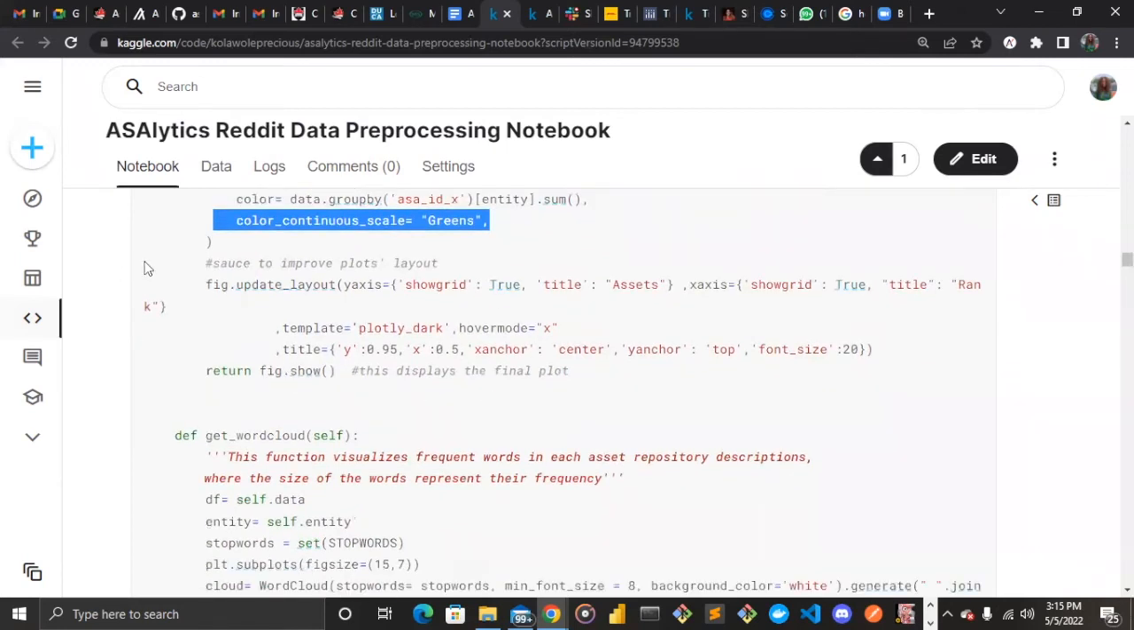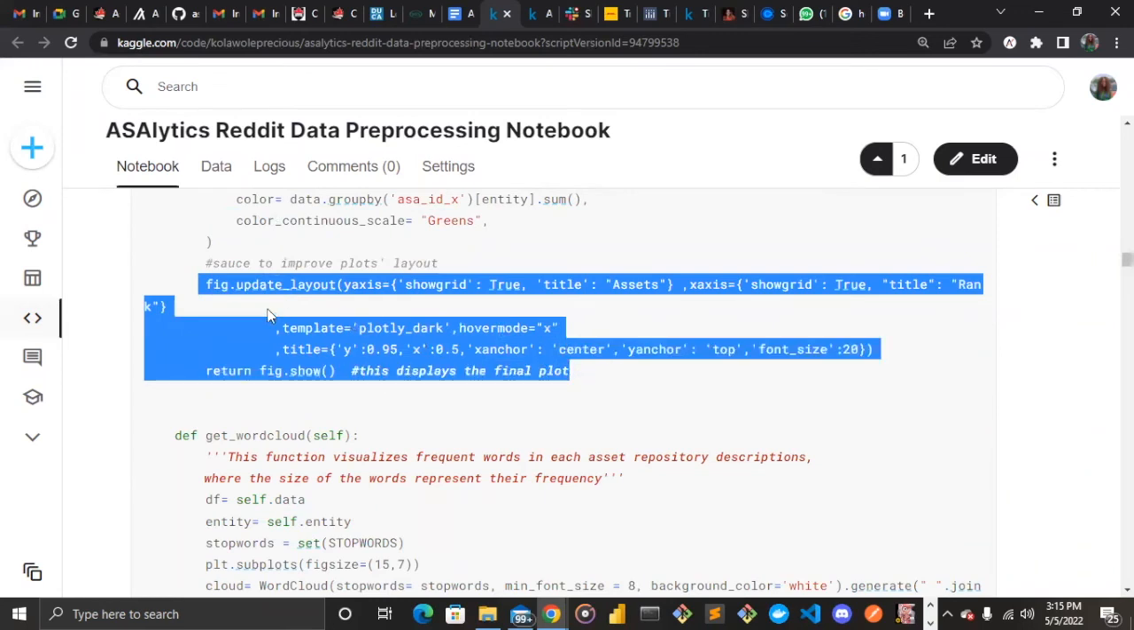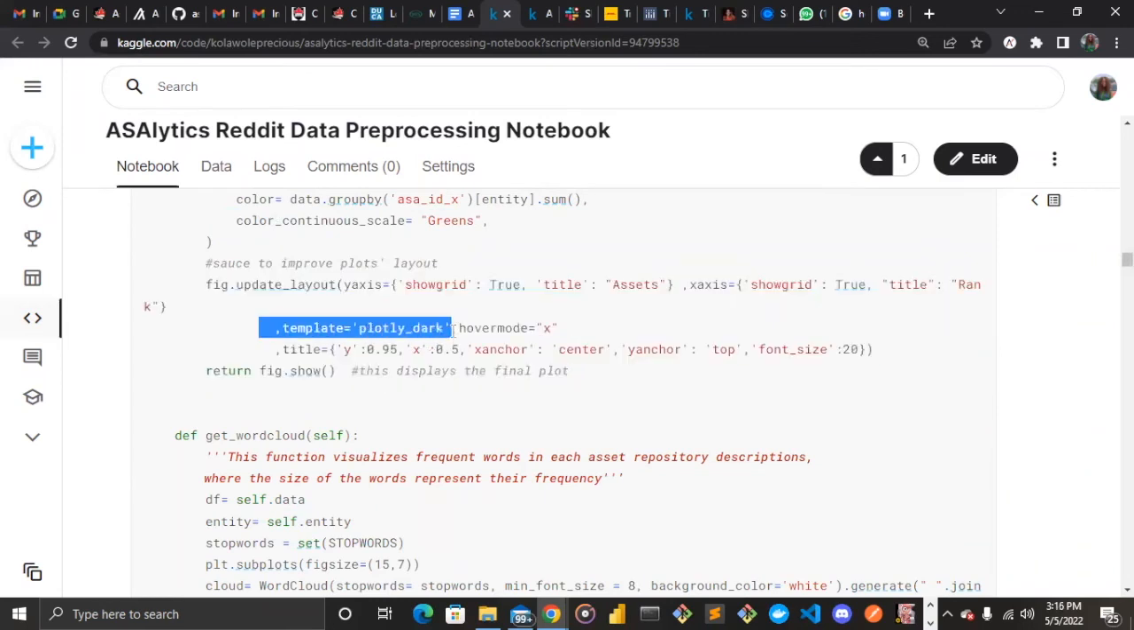All right, the next part is designing how our layout should look, and then we specify the template as plotly dark, so the background can be seen as dark. We set hover, that is, anytime you hover on the plot, it will show you the line from where it is coming from, either on the x-axis or on the y-axis.